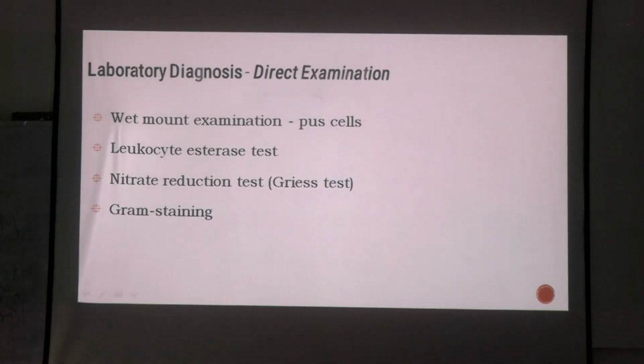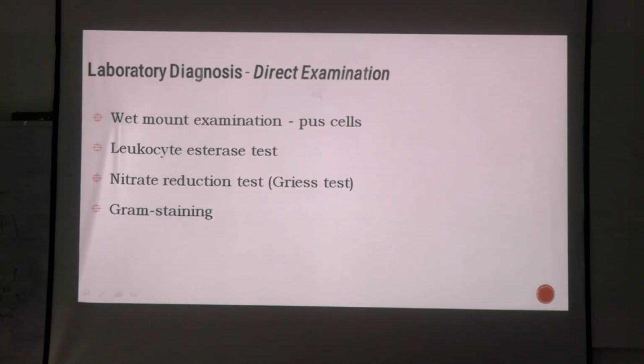Then what will you do in the laboratory? You will perform a wet mount. In wet mount, what can you observe? You can observe pus cells, you can observe bacterium. In case of Candida, you can observe budding yeast cells. In case of parasites, you can observe trophozoites, right? What happens in case of virus?